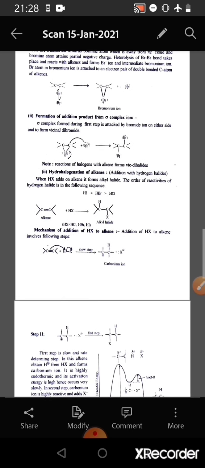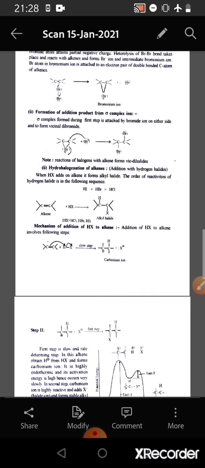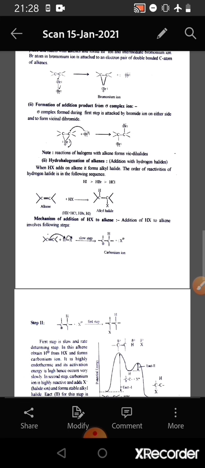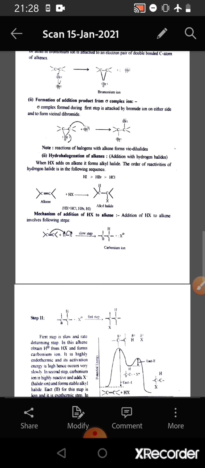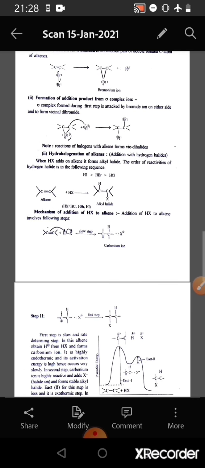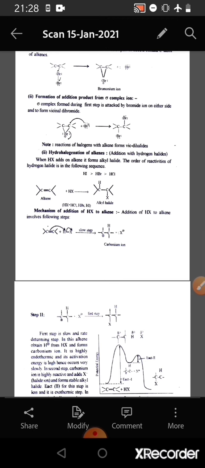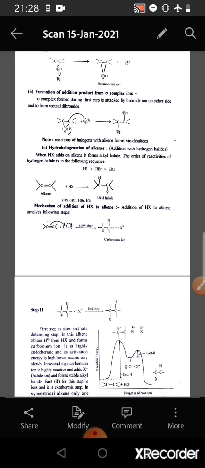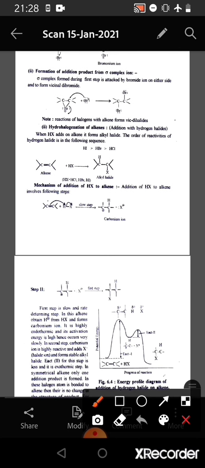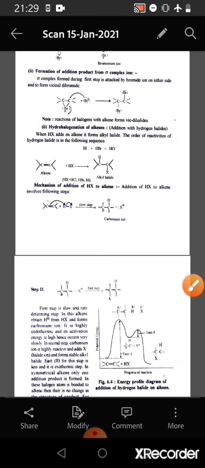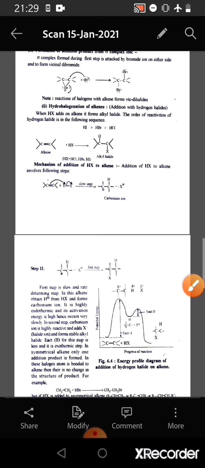Now we come to the hydrohalogenation of alkenes, that is addition with hydrogen halides. When hydrogen halide adds on alkene, it forms alkyl halide. The order of the reactivity of hydrogen halide is in the following sequence. The reactivity of hydrogen iodide is greater than the reactivity of hydrogen bromide, and the reactivity of hydrogen bromide is greater than the reactivity of hydrogen chloride. So in a general reaction, alkene adds one molecule of hydrogen halide and alkyl halide is formed.